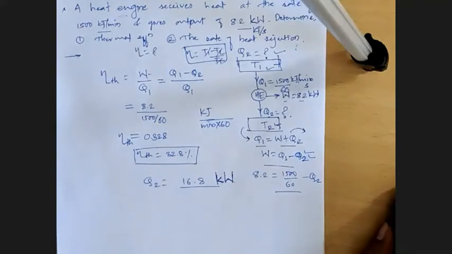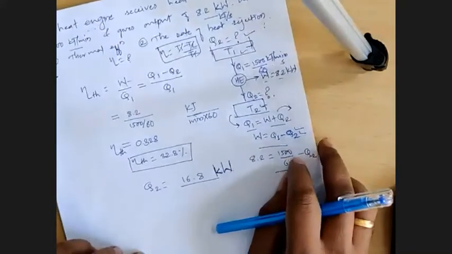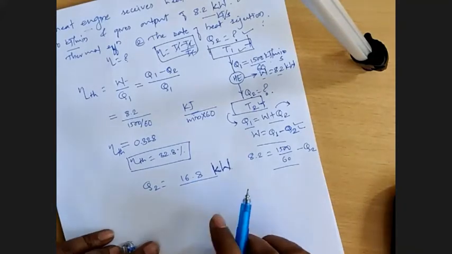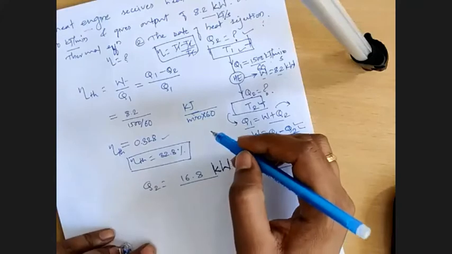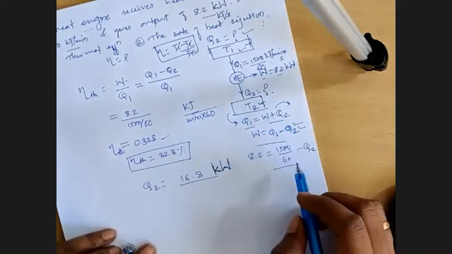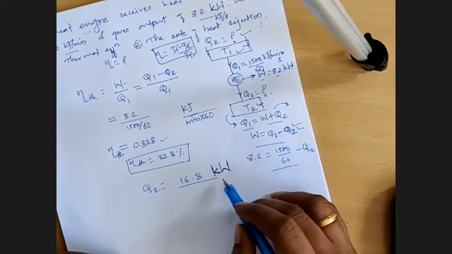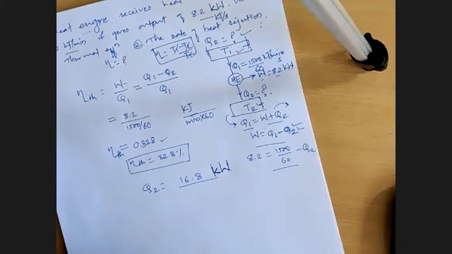What is Q2? 16.8. Exactly. That was quite simple, you need not take that much time to get the answer. Should I proceed to the next numerical? So we were asked to find thermal efficiency, that we got 32.8%, and the second was the heat rejected to a low temperature sink, and that we got 16.8 kilowatt.